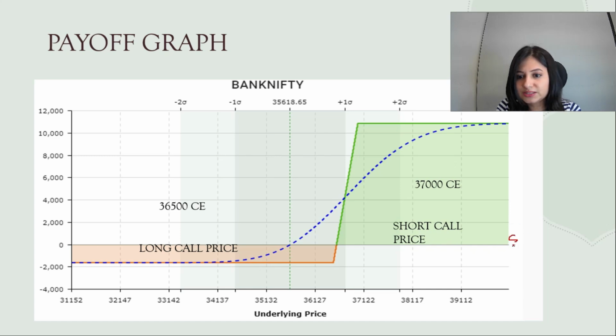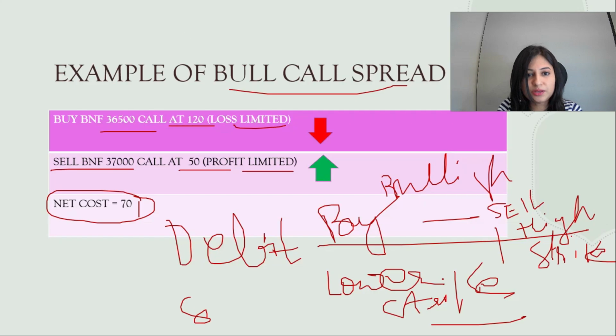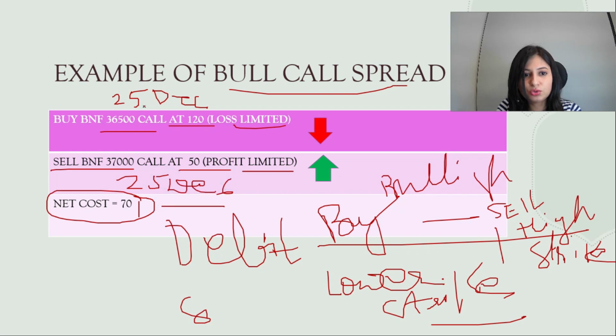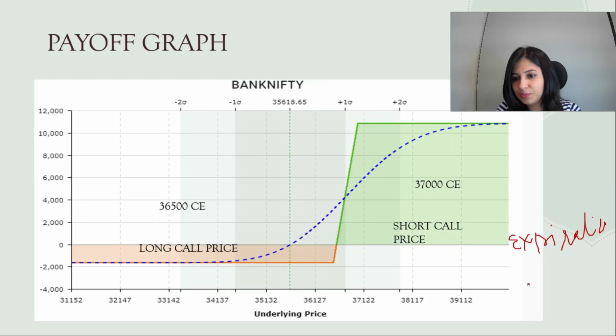The expiration date should be equal. That's one thing, because let me explain here. If you are buying the Bank Nifty 36,500 call, suppose the expiry is 25th December, for example, then this one should also be 25th December. The expiry date should be the same. You cannot do one of a different expiry and the other of a different expiry. So the expiration date here should be the same.